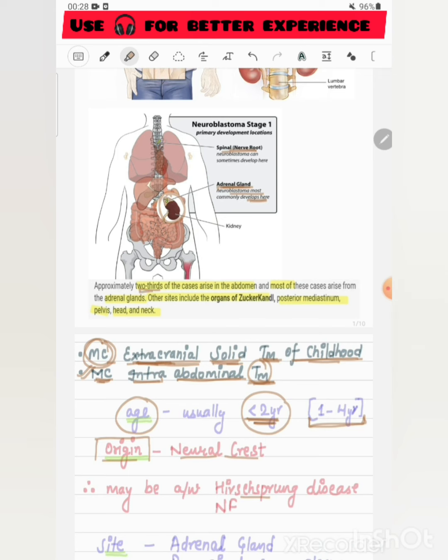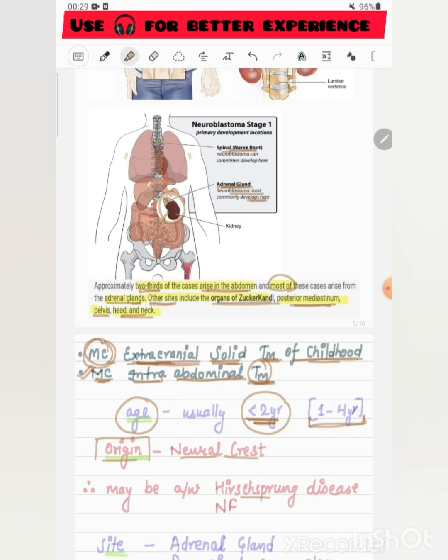Two-thirds of the cases of neuroblastoma arise in the abdomen, mostly from the adrenal gland, and other sites include the organs of Zuckerkandl, posterior mediastinum, pelvis, head and neck. The primary developmental locations are first the adrenal gland and second the spinal nerve roots, but these are very rare, the most common being the adrenal gland.